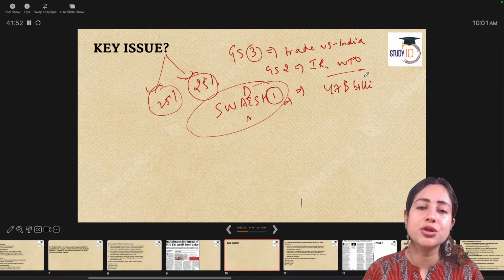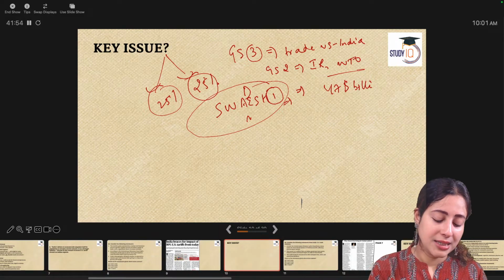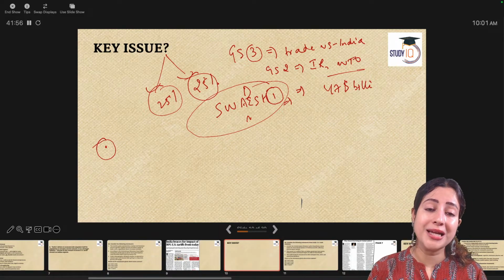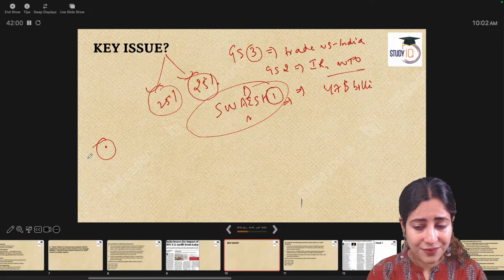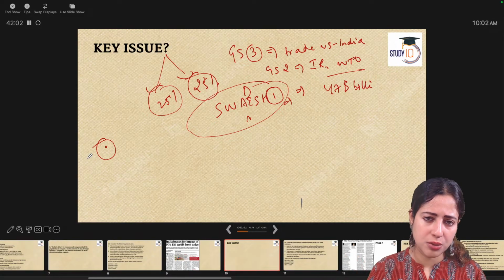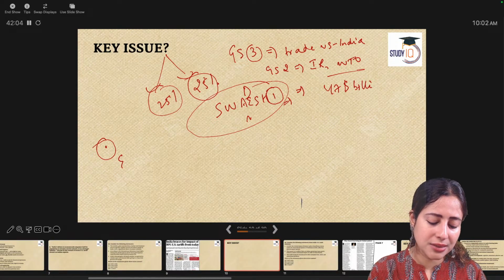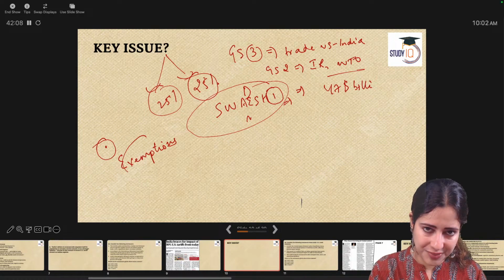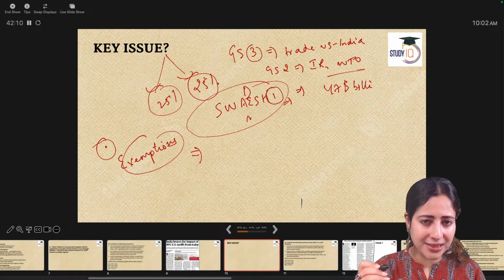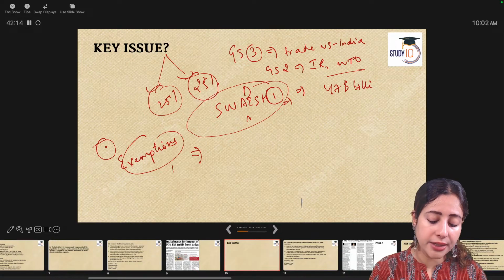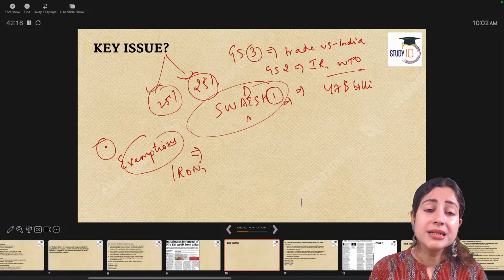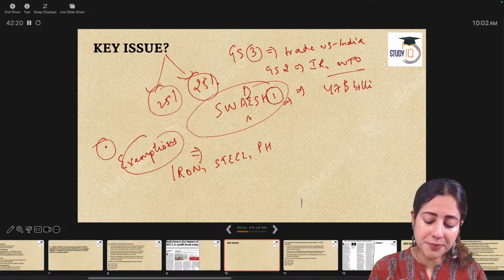That's the only solution. Second thing is that the US, despite punishing us with 50% tariff, has also given us some exemption. What is this exemption? There are certain segments on which tariffs have been exempted. We have got some relief in a few sectors such as iron, steel, pharmaceutical products.